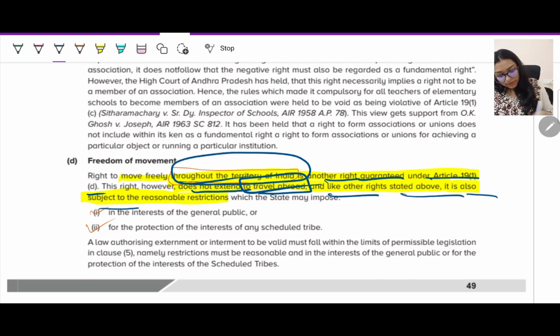Fine. And like other rights stated above, it is also subject to reasonable restrictions. One, for the interest of the general public.